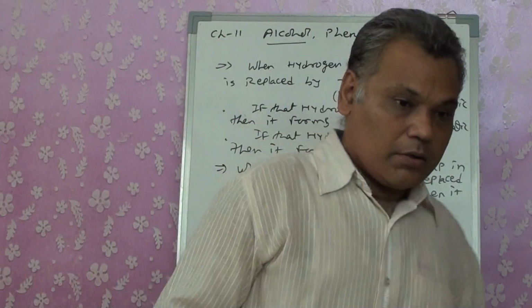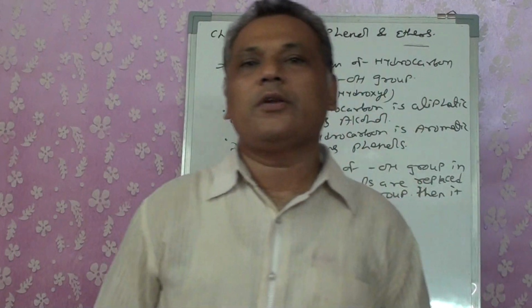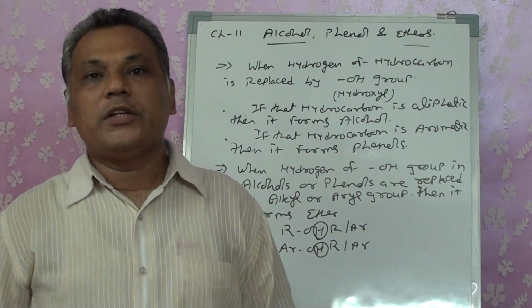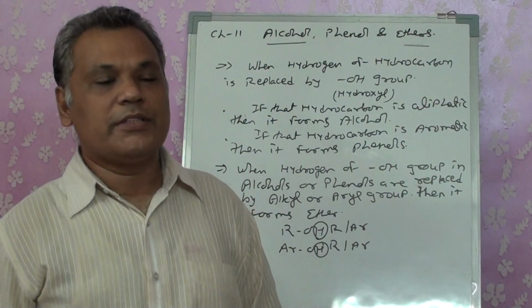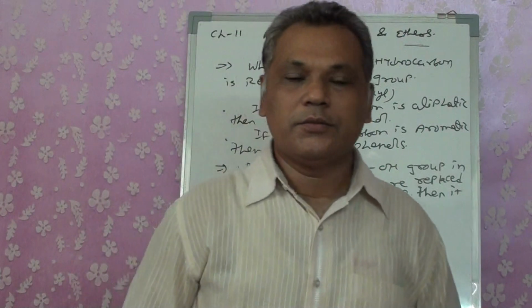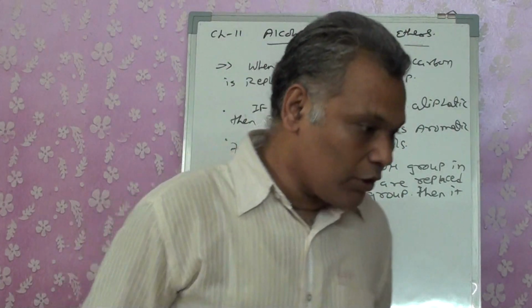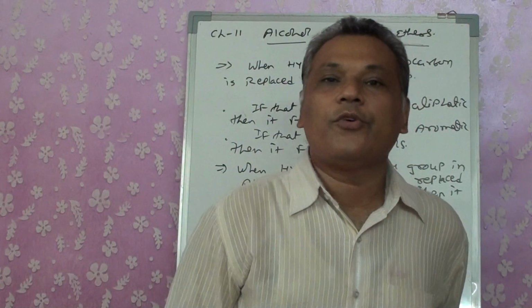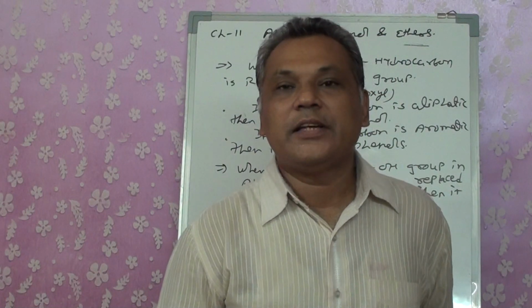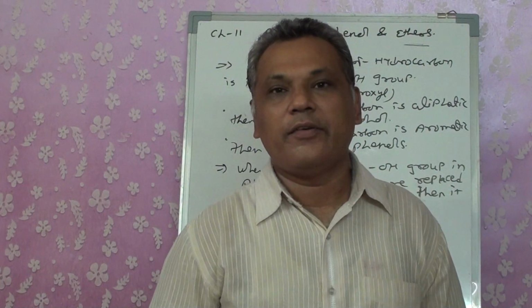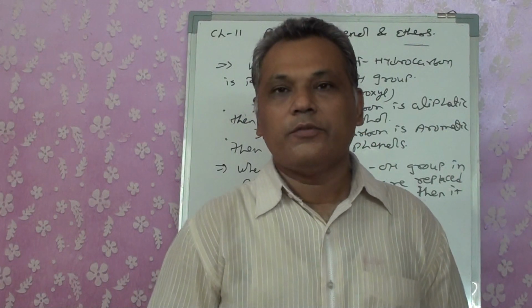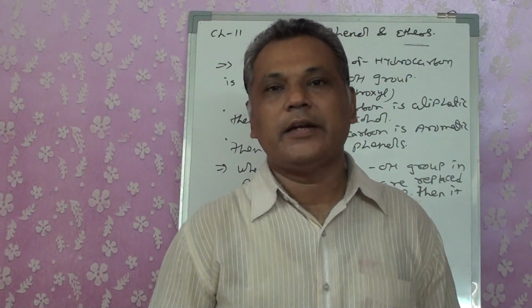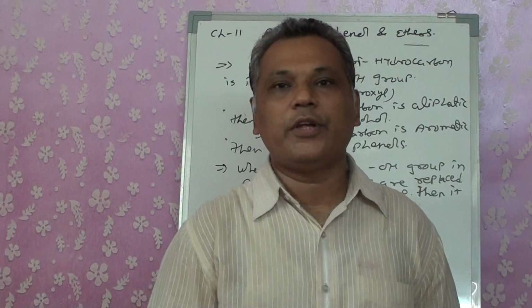Okay, but by knowing the compounds of alcohols, phenols and ethers, what is the importance in our day-to-day life? For that you can say that alcohols mean alcoholic or phenolic OH. Whatever carbohydrates we have in our day-to-day life as a meal, the sugar that you take, they contain OH.